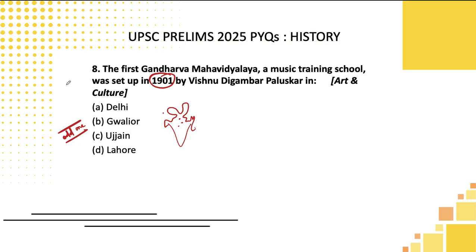But my suggestion would be, if you don't want to take that risk, you can skip this particular question also, since the probability of landing in negative marks is very high. Just because of one strategy called odd one out, you cannot blindly go for it. But in the worst case, if you want to take the risk on three to four questions like this, then you can go for this. And the answer here is also Lahore, students.